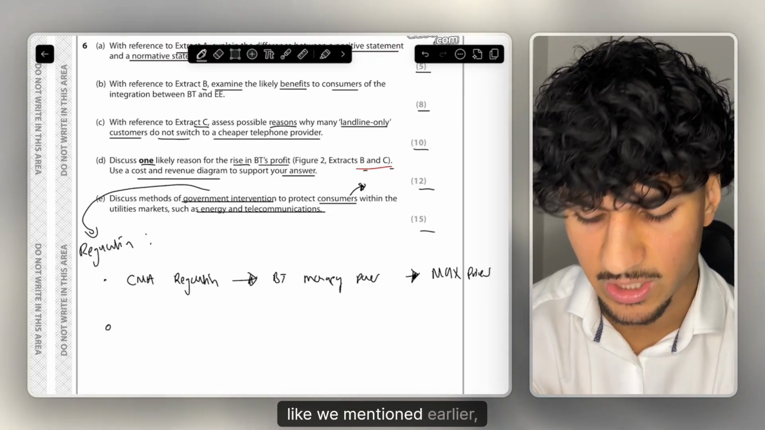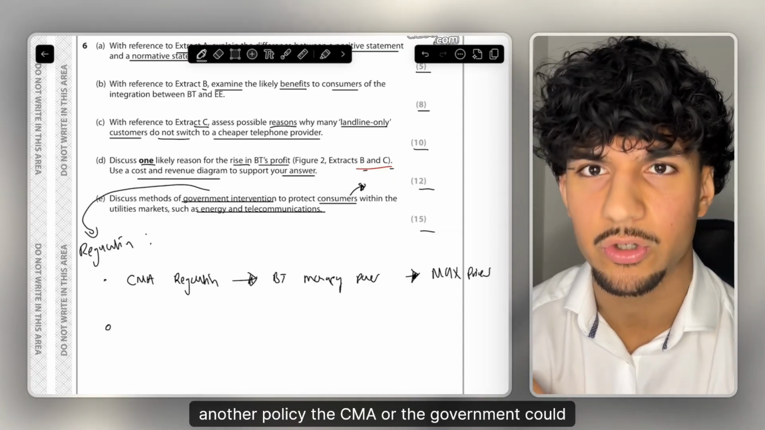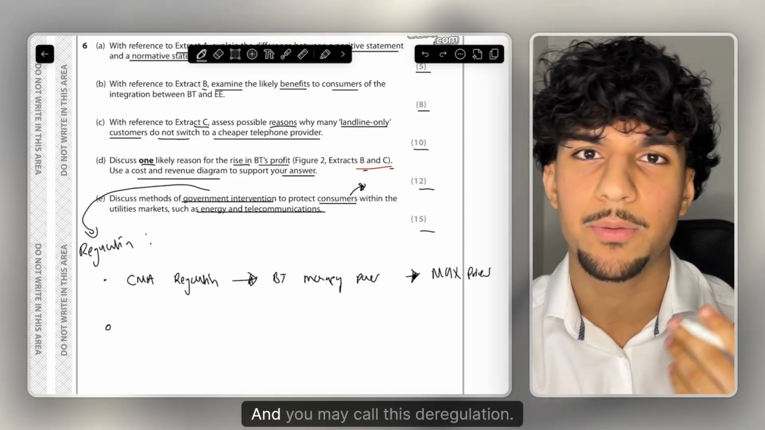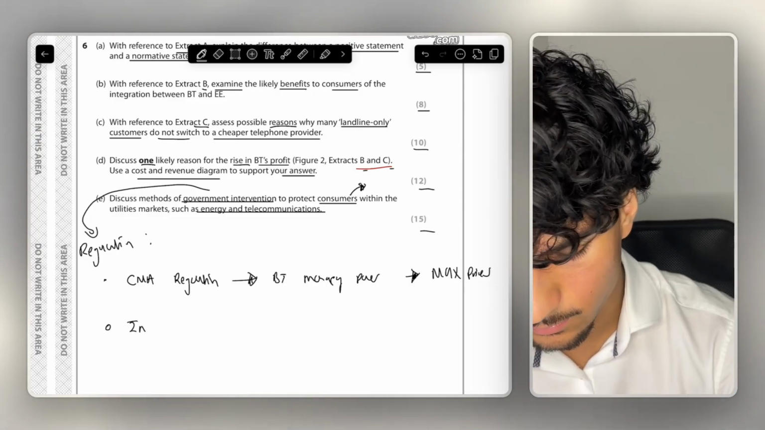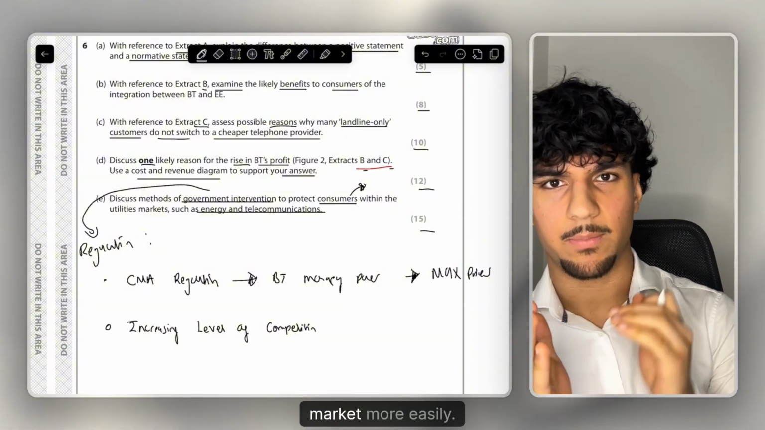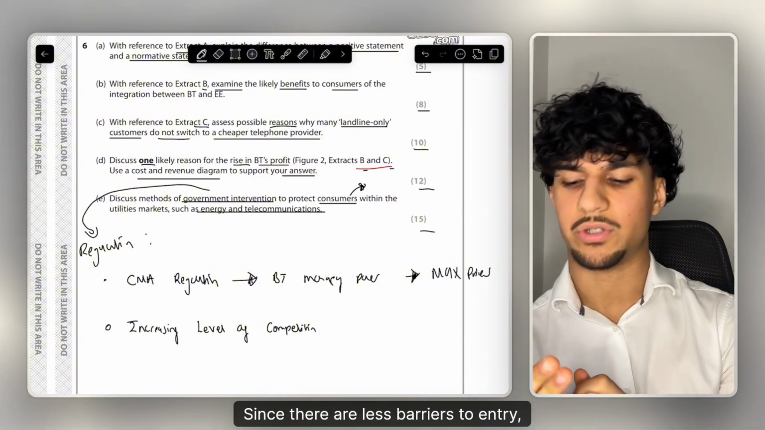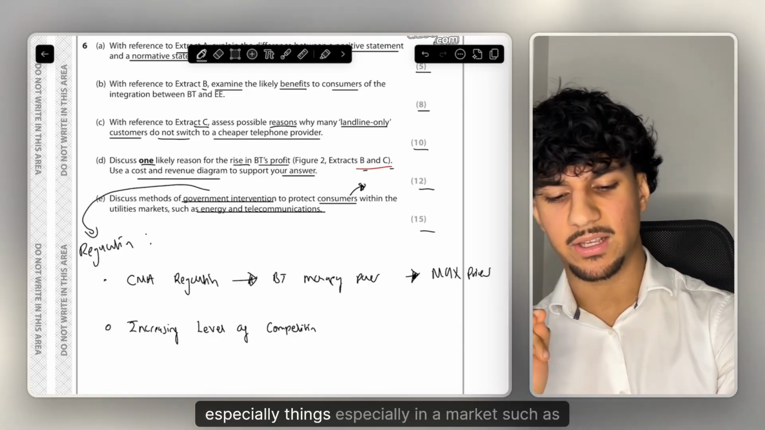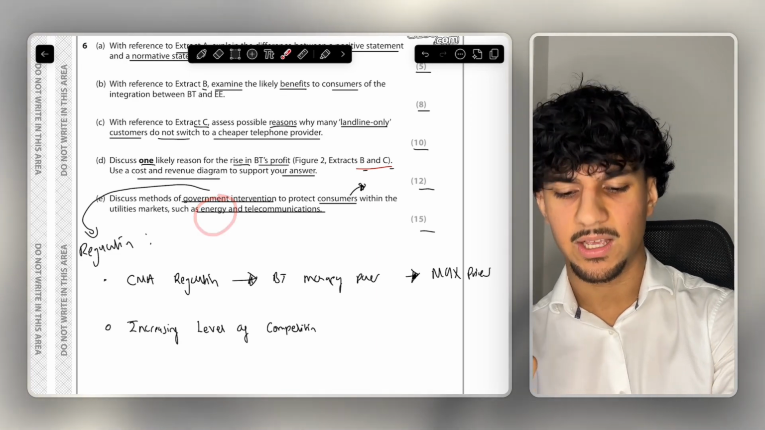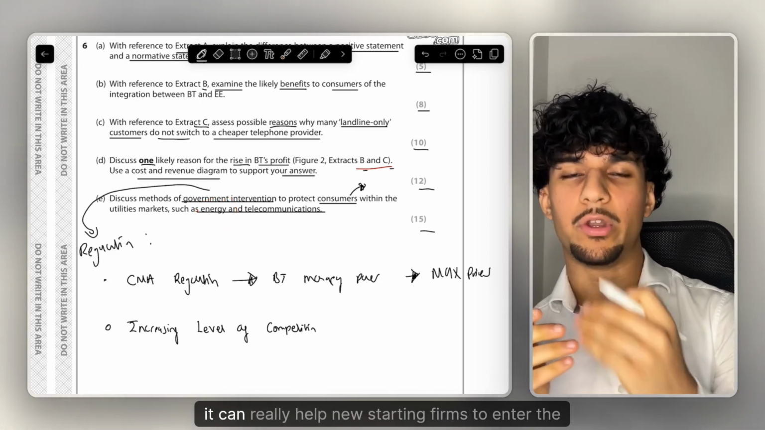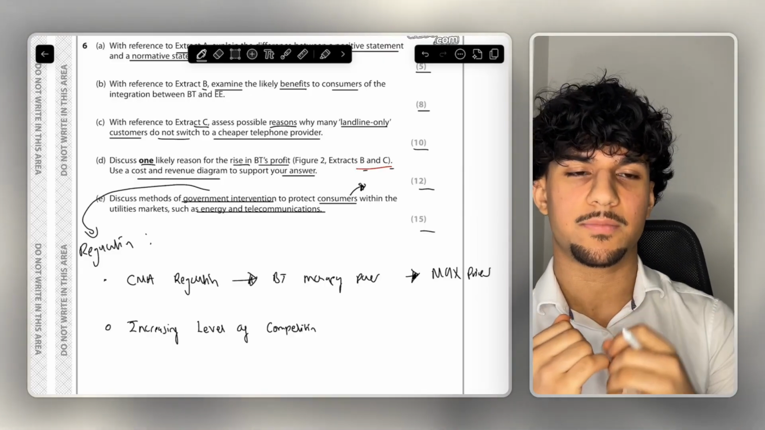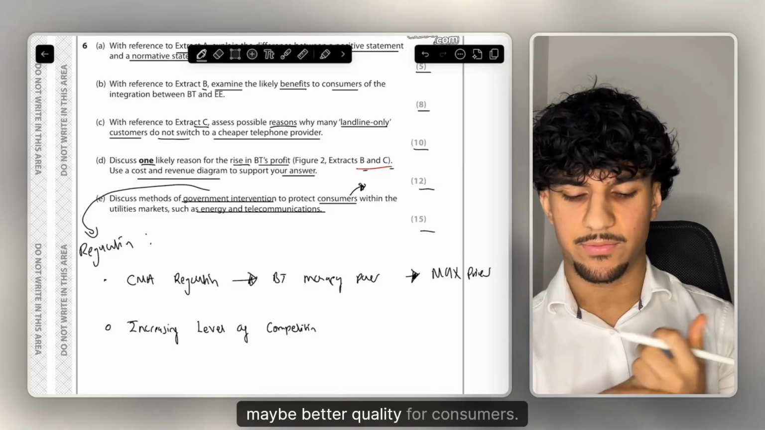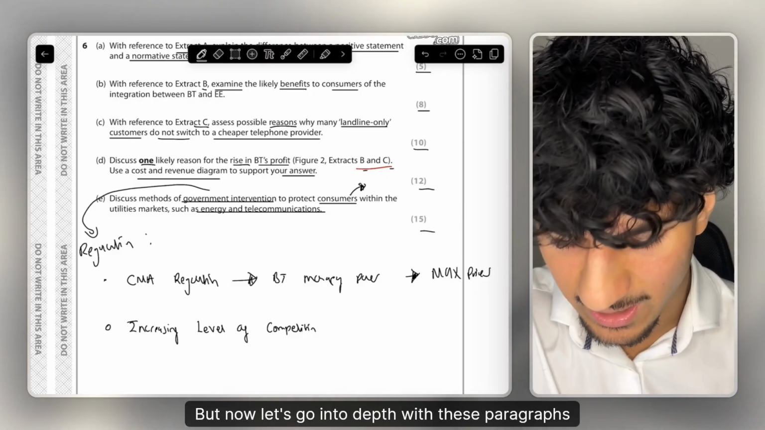But another thing, like we mentioned earlier, another policy the CMA or the government could intervene and use is something like increasing the levels of competition in the market, and you may call this deregulation. So deregulation will mean firms can enter the market more easily. Why? Since there are less barriers to entry. Things like legal barriers, patents, copyrights, trademarks. If you get rid of things like this, especially in a market such as the energy market, if you get rid of things like the legal barriers, it can really help new starting firms to enter the market. And you can see how this chain of analysis will develop as it leads to better prices for consumers, maybe better quality for consumers.